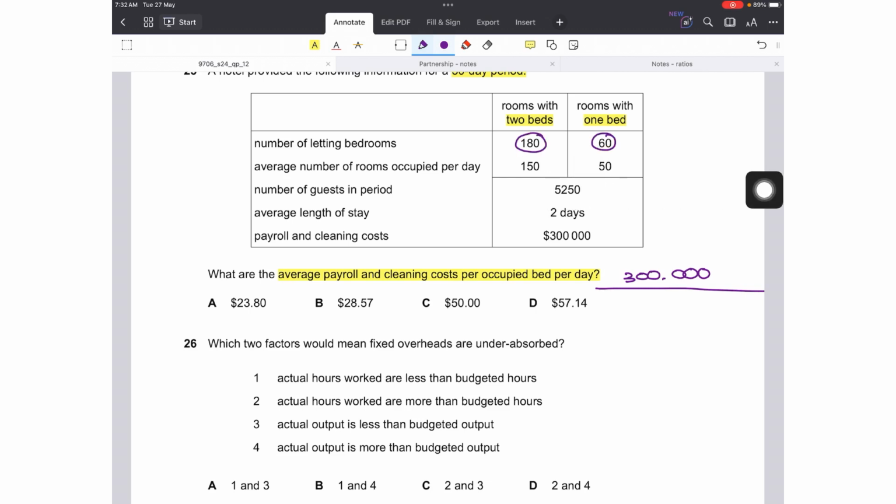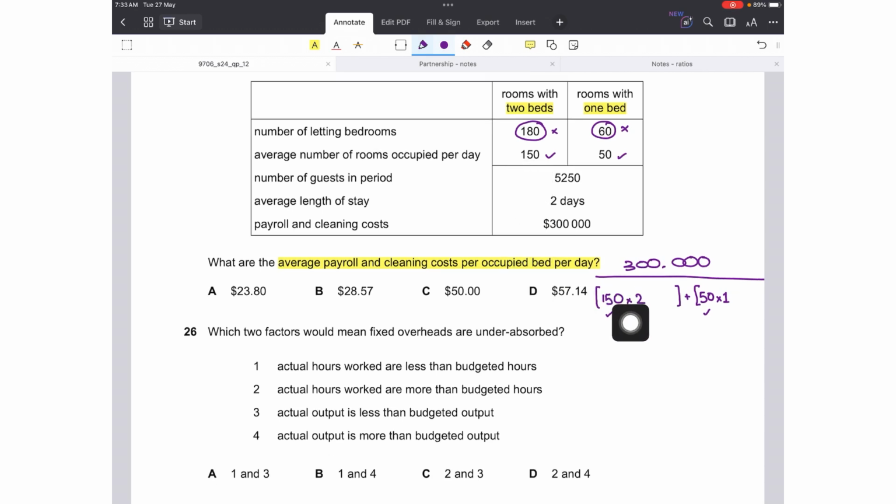First of all, 180 and 60 shouldn't be used for calculation, because not all of the rooms are occupied, only some are, so the occupied figures should be used. So 150 rooms with 2 beds are occupied, and similarly 50 rooms with 1 bed are occupied. As the question says, cost per occupied bed.